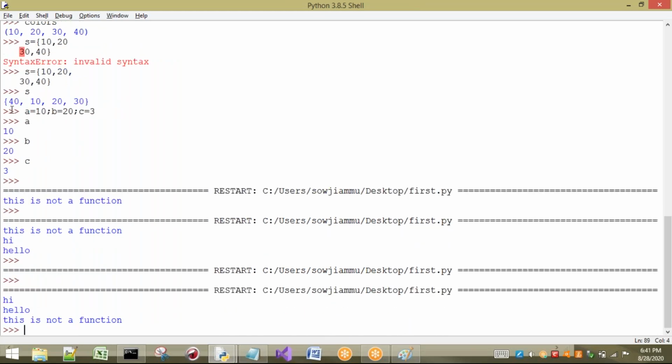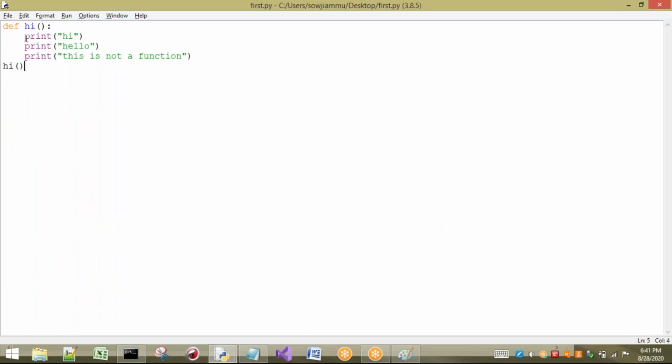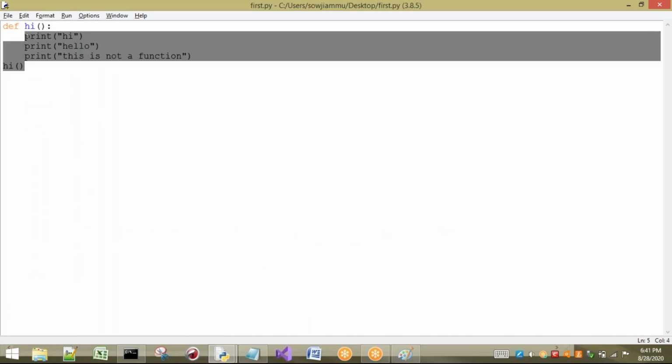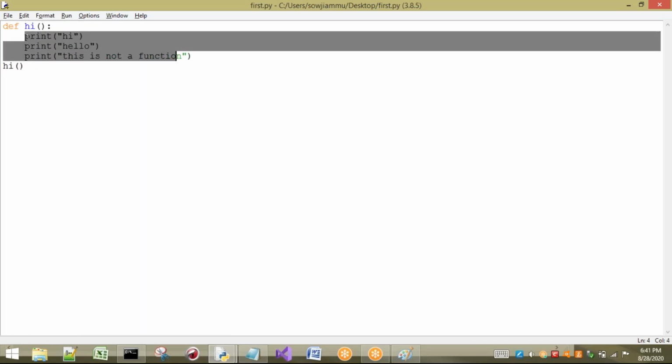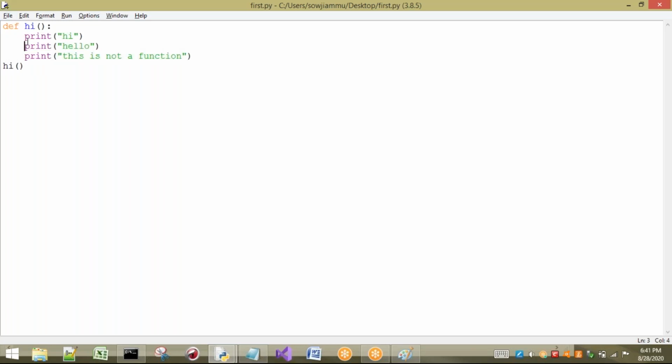The thing you have to observe here is what indentation says: a group of code. This group of code belongs to this hi. Giving spaces in front of a statement is called indentation. If you write the program in this editor, in the Python interactive cell, it automatically